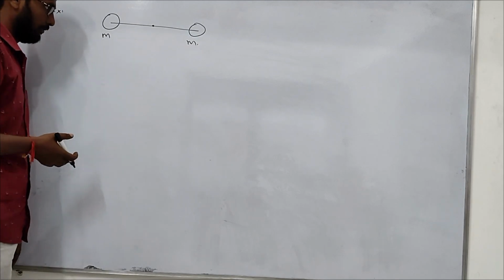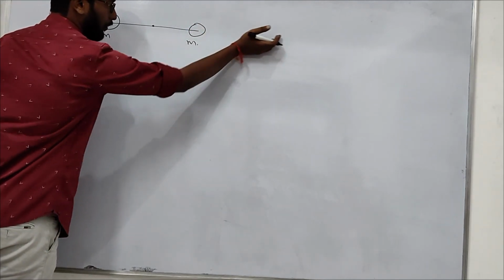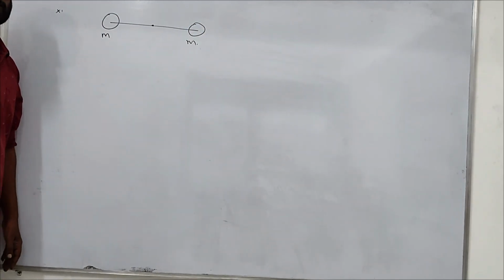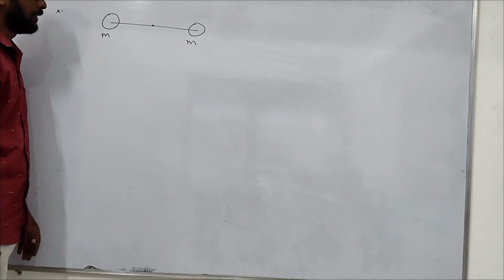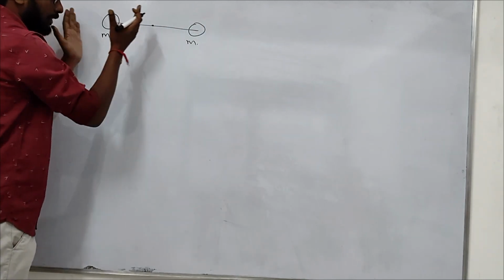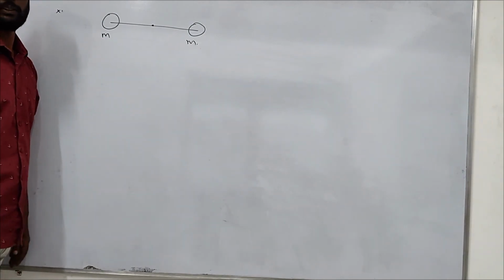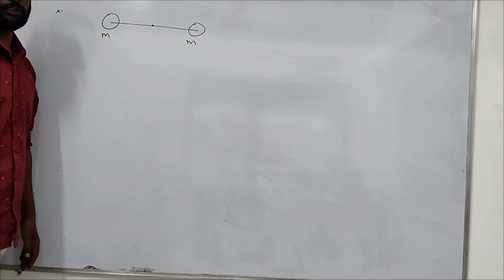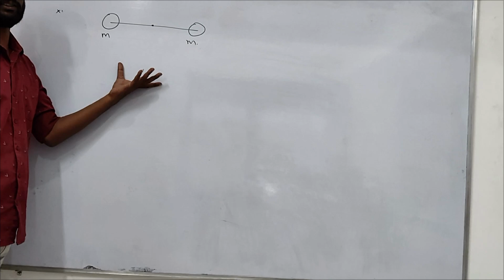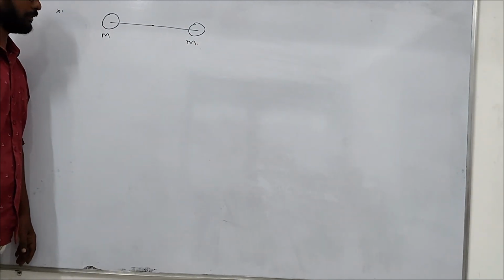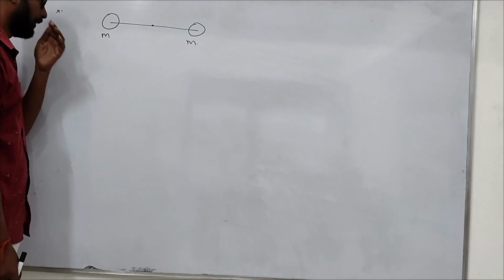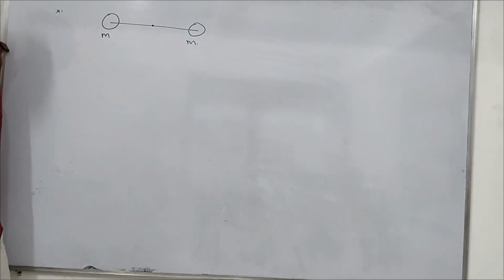For example, if this body alone moves that side, that time also the center of mass will change. The center of mass will move. If both are moving towards each other, that may change, may not change, based on speeds. If they are moving away also, based on speeds, it may change, may not change. So what we can understand here is the center of mass can move if the system is moving.